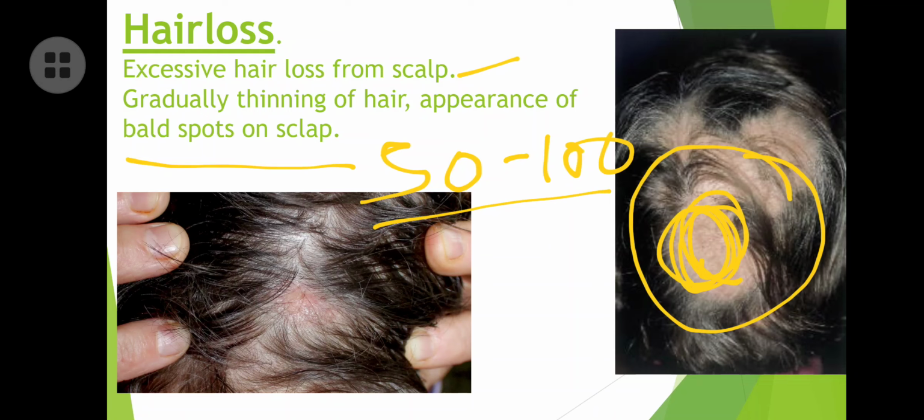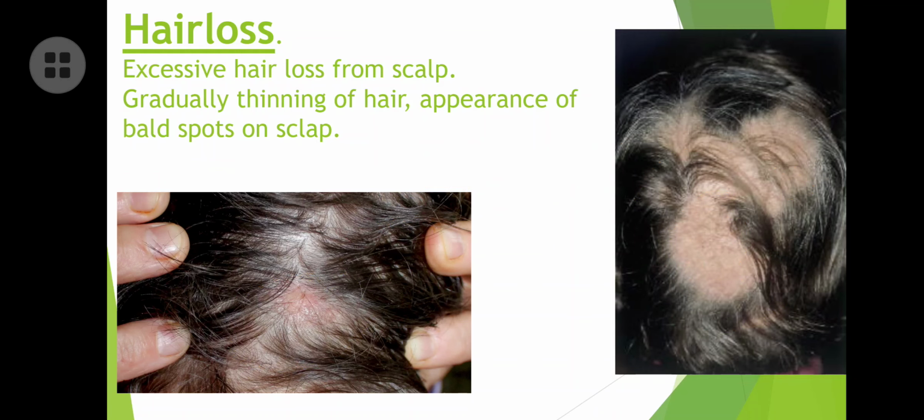But if this 50 to 100 hairs falling continues for a prolonged period, like 5 or 6 days continuously, and you think that your scalp is having a bald spot like this, then you have to visit the doctor. So before going to the doctor, you should understand these important things.